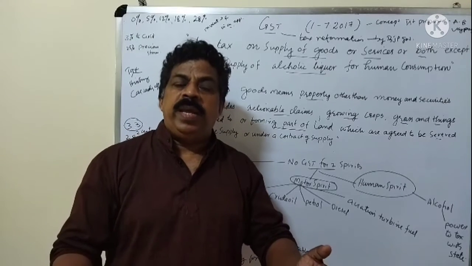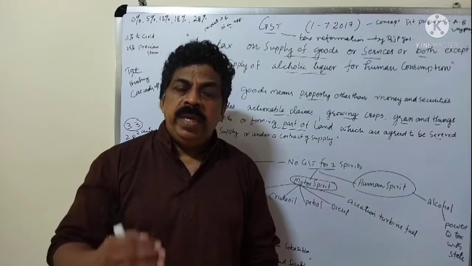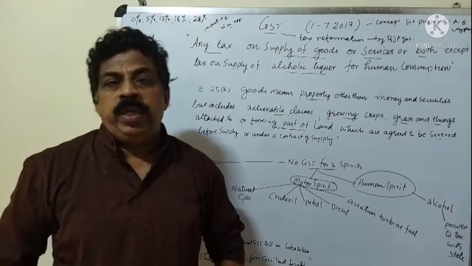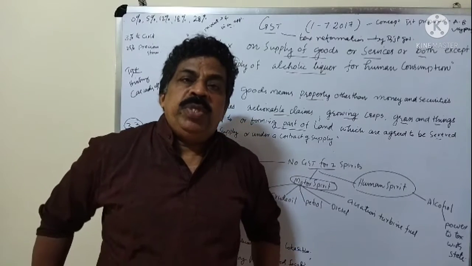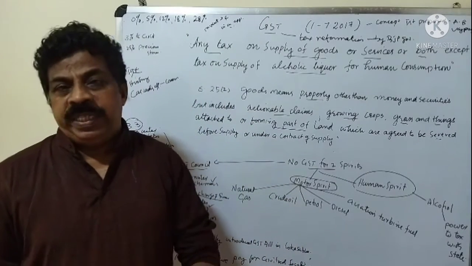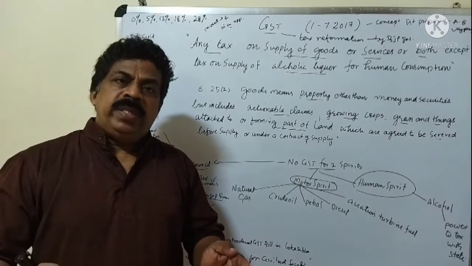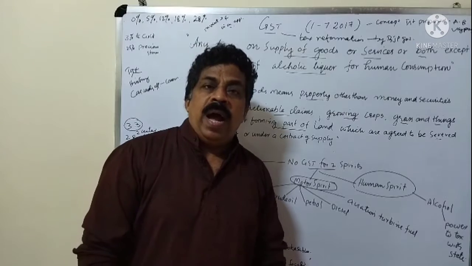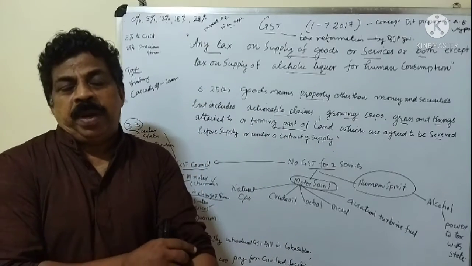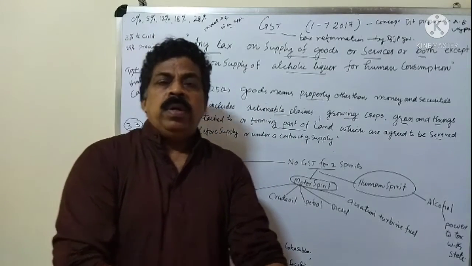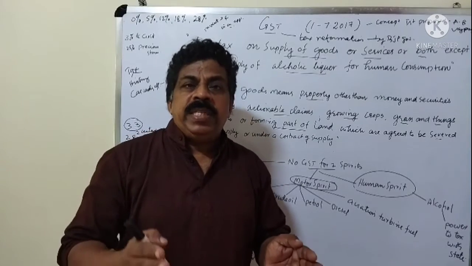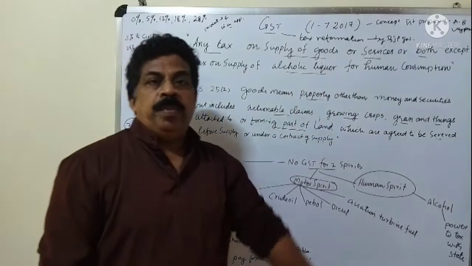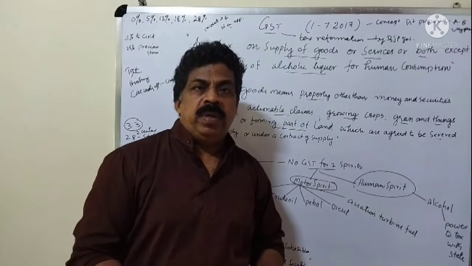GST means Goods and Service Tax. In India, the Goods and Service Tax Act came into existence on 1st July 2017. But in the case of Jammu and Kashmir, it is 7th July 2017. Really, this concept was first proposed by Atal Bihari Vajpayee, our former Prime Minister. And now this tax reformation was brought by the BJP government in 2017.